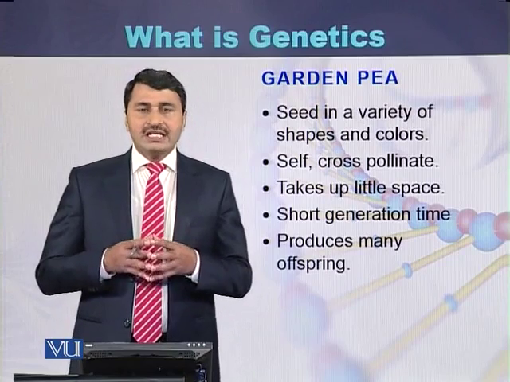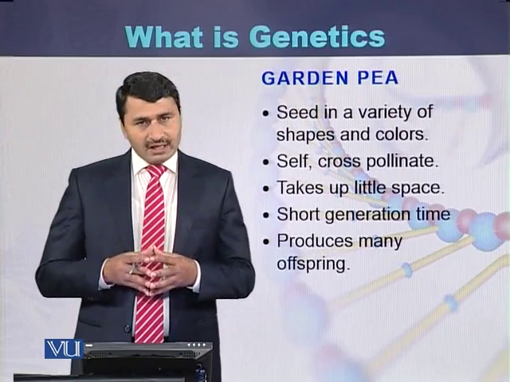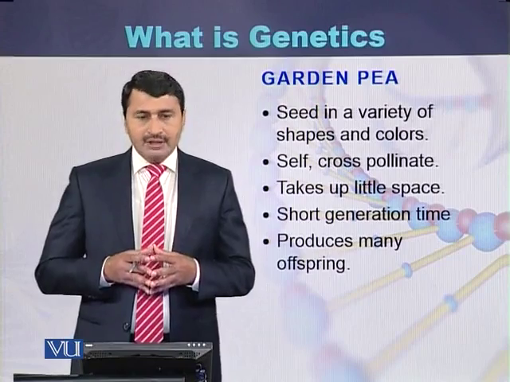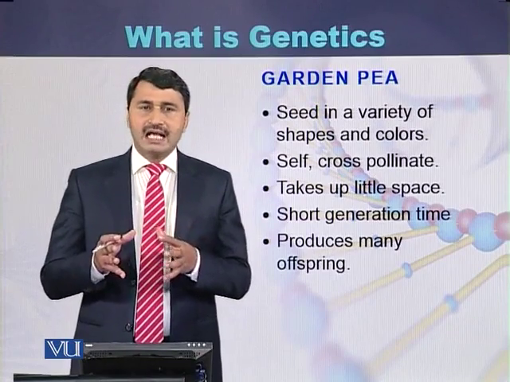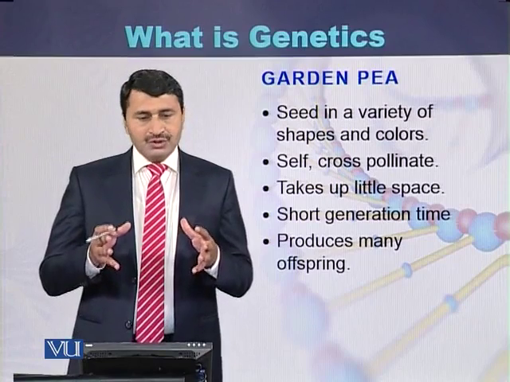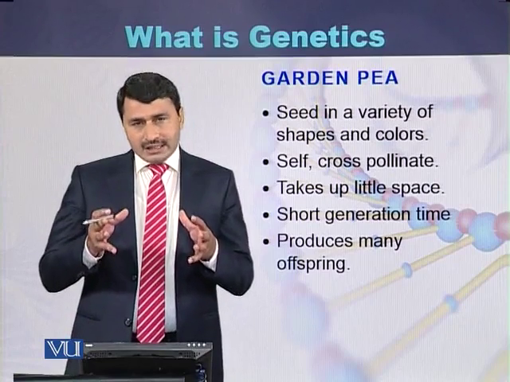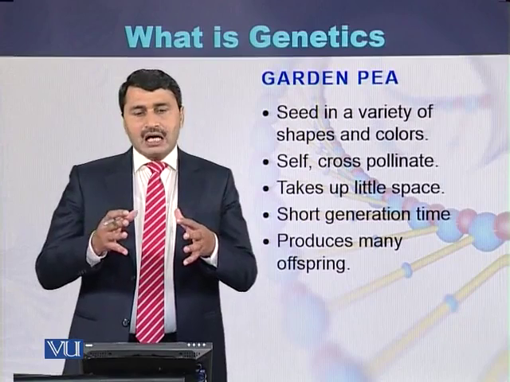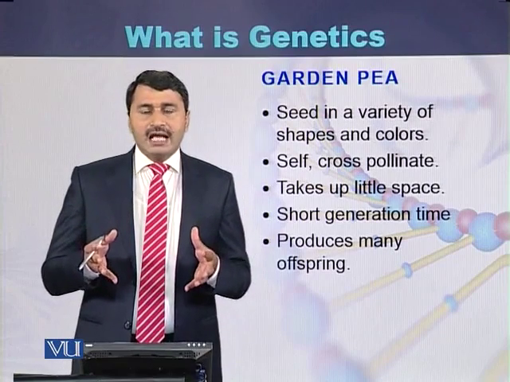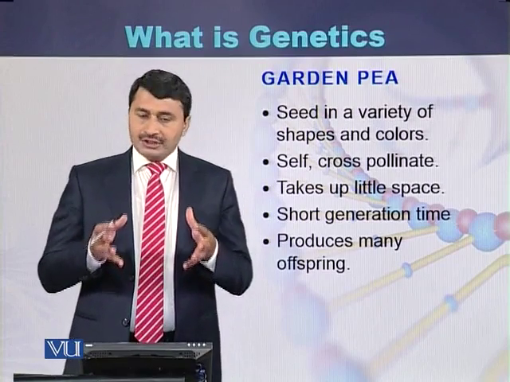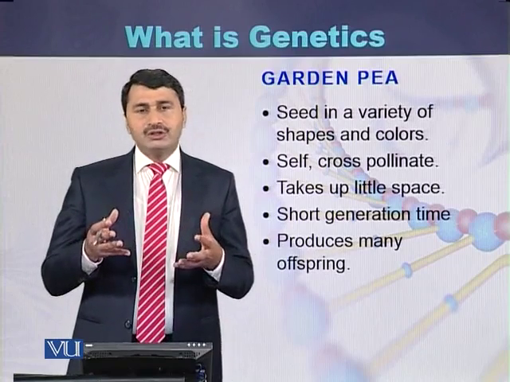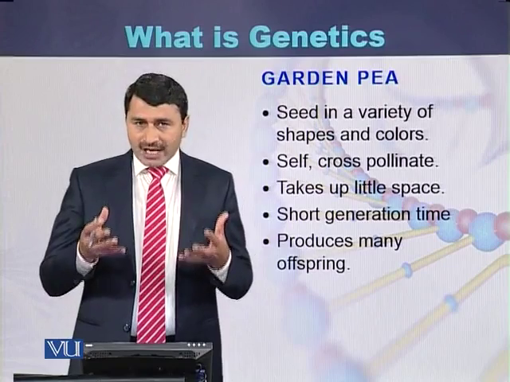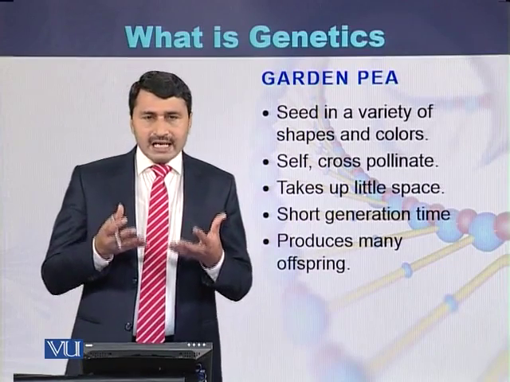The seed of the garden pea is available in many varieties. Usually this plant self-pollinates as well as cross-pollinates. This plant takes little space, meaning one can grow it within a little space. This plant has a short generation time, meaning within 2 to 3 months one can grow it and get the seeds.